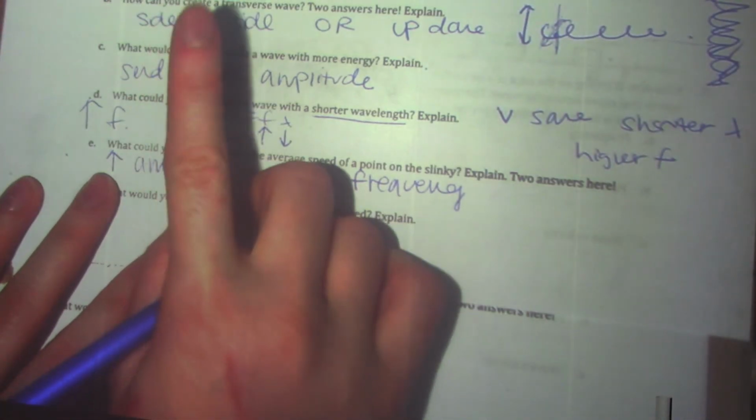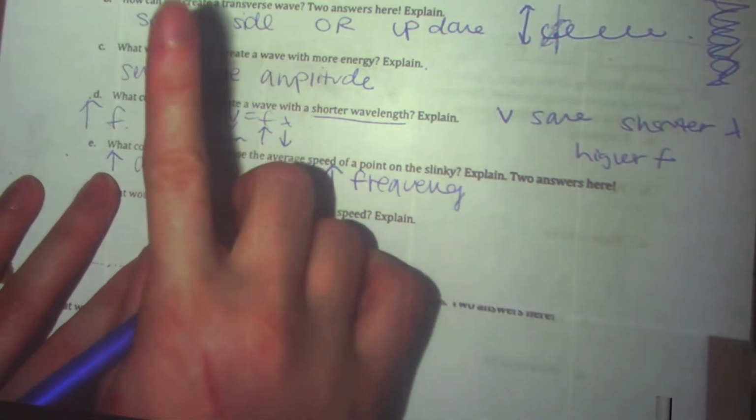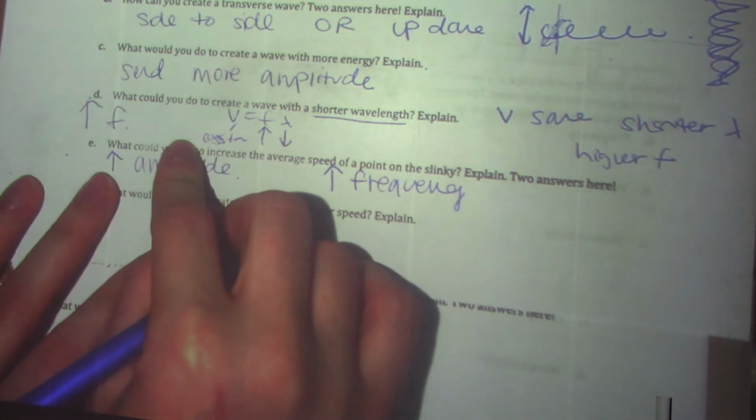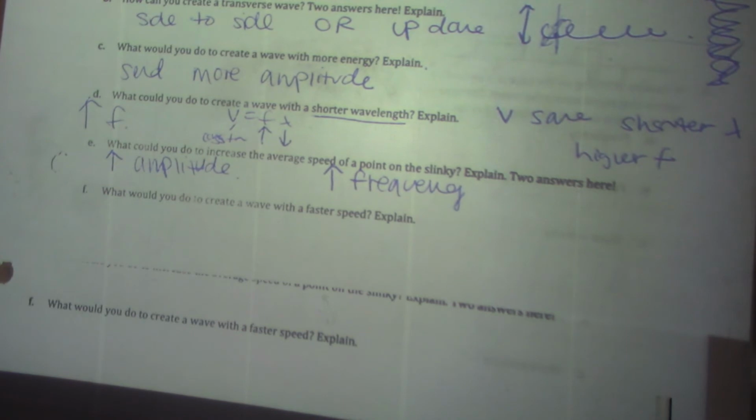So if you think about the stadium wave, you can have a big amplitude, but if you take a really long time to go up and sit down, then you're not actually moving that fast. Whereas you could stand up and sit down really fast, with more frequency, you're going faster. That point, not the speed of the wave.